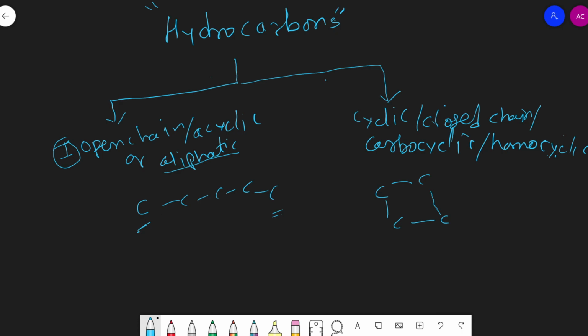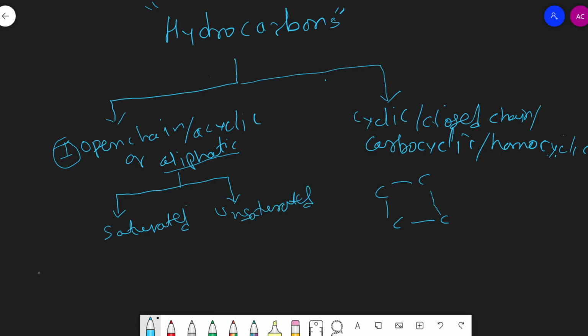Now students, these open chain hydrocarbons may be straight chain or branched chain, and they are again divided into two main classes. One is saturated and another is unsaturated.